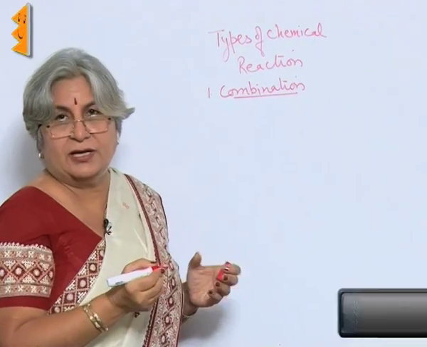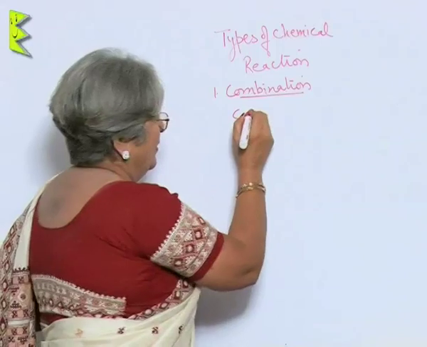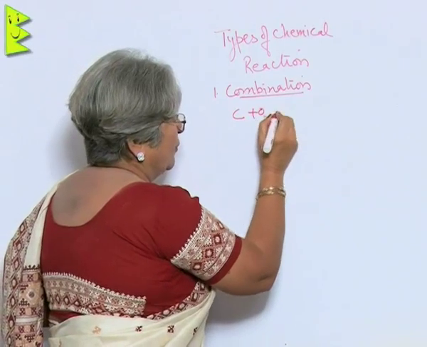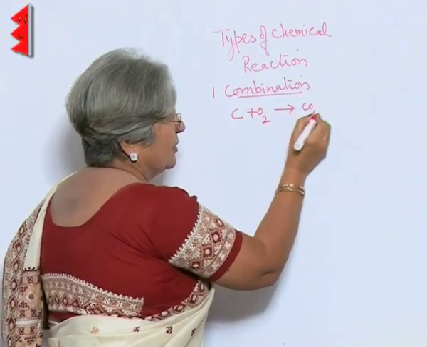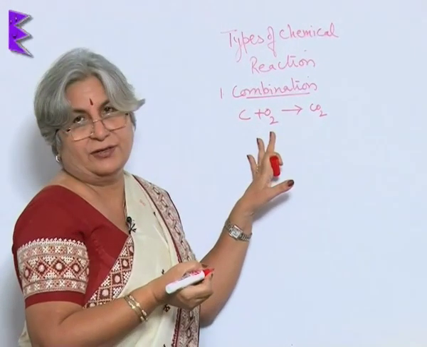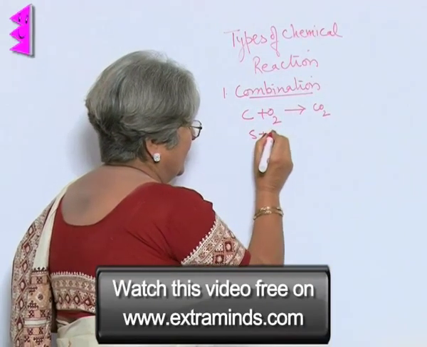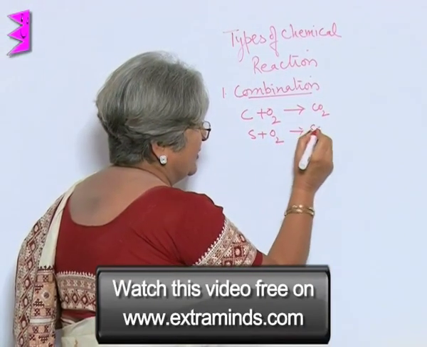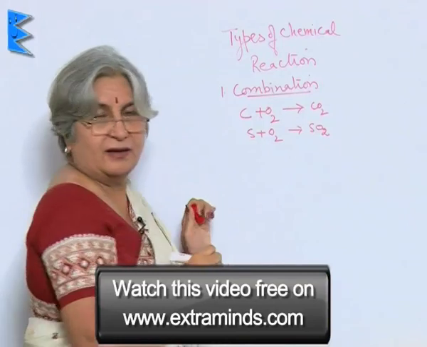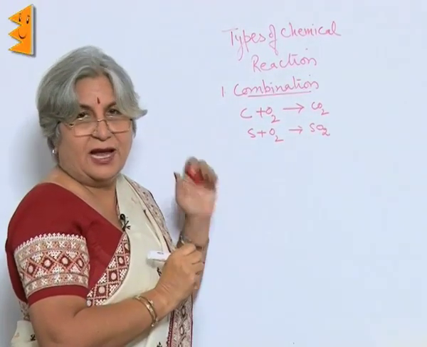Now you burn coal in air, what will happen? Coal is carbon, C plus O2, what you get? CO2, carbon dioxide. So what has happened? The two have just joined together, right? Similarly, sulfur will give us sulfur dioxide. So these are simple combination reactions. Another one,